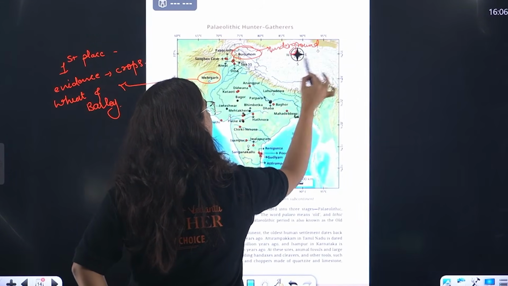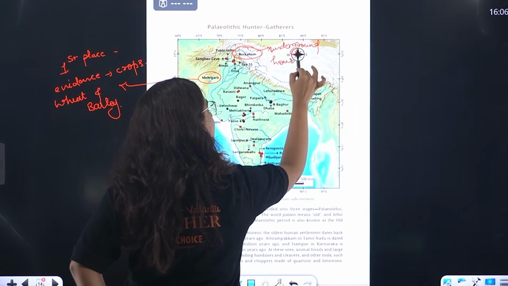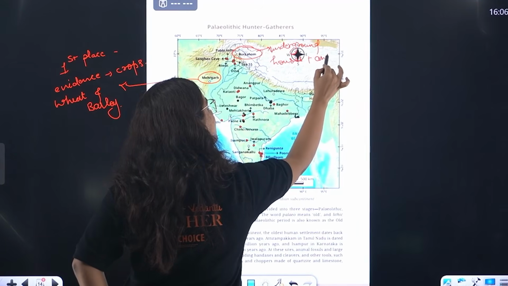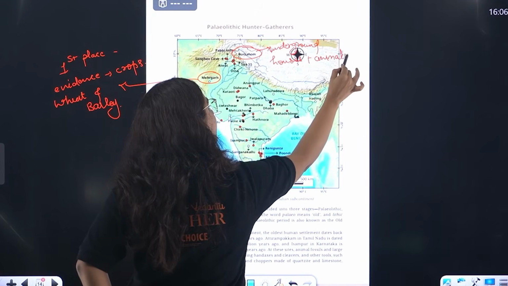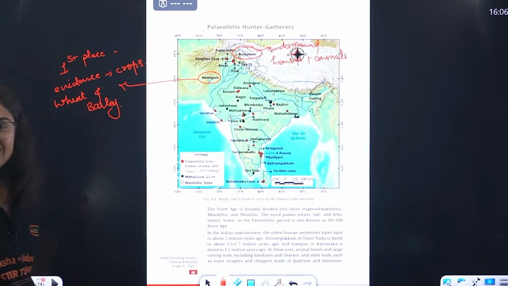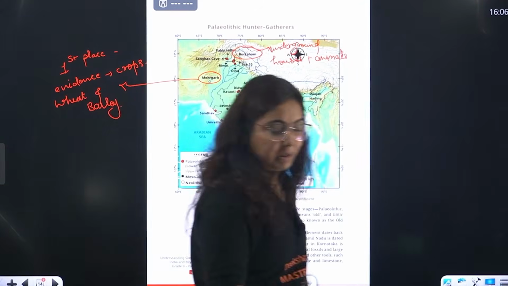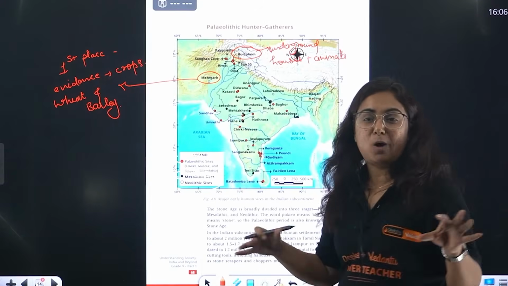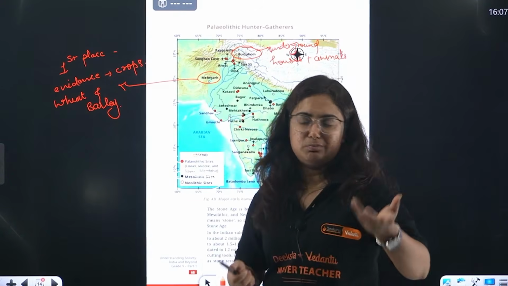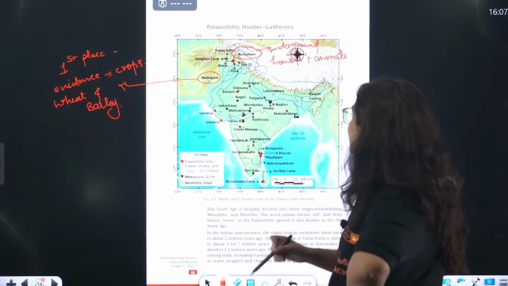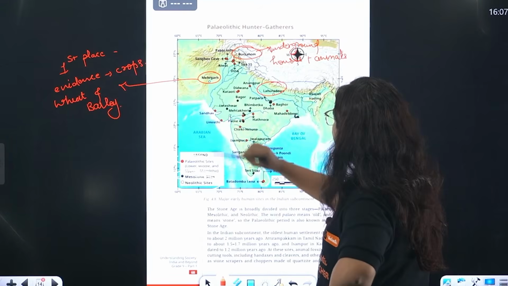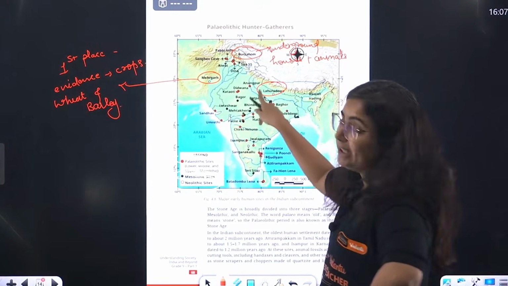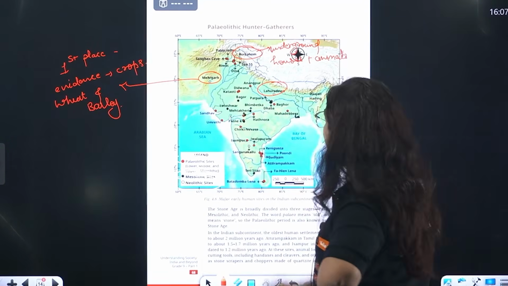So underground houses, which we call pit houses, along with animals being tamed at that time. Here there was one site, I studied it while I was preparing for UPSC, in which a dead body is buried along with a dog. Okay, because the dog was a tamed animal. So yes, Lahore Dev, again, was a Neolithic site which gave us evidence of the growing of crops.